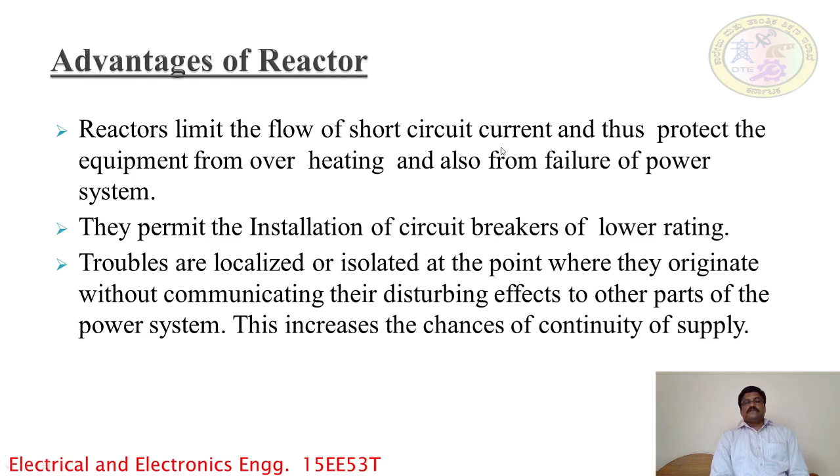The circuit breaker is connected in the power system to break the fault section, so the selection of the circuit breaker depends upon the magnitude of the short circuit current. So the selection of the type of circuit breaker connected in the system depends on the value of the reactors.